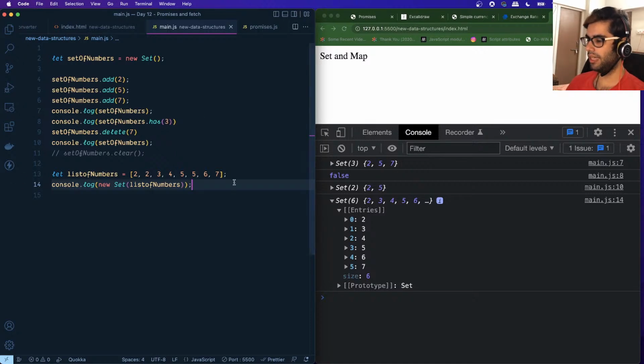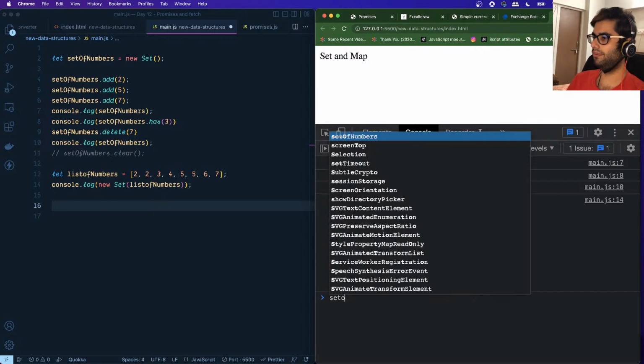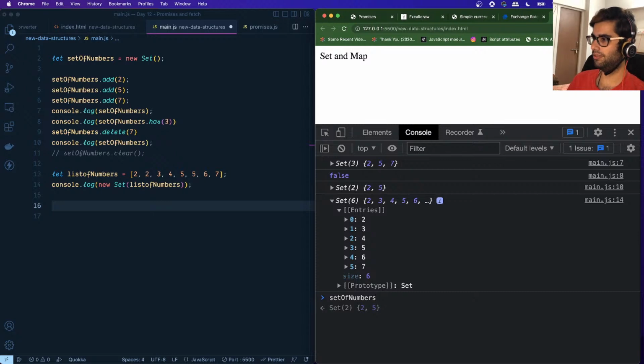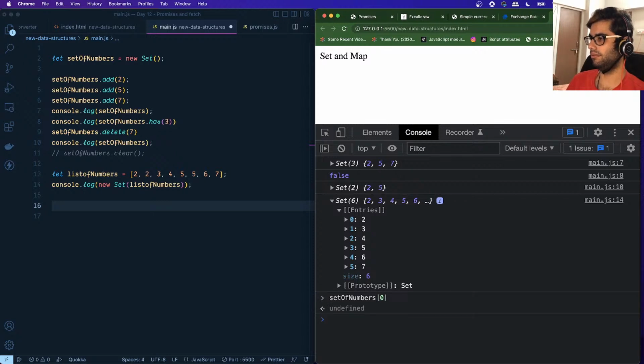So suppose you want to read the values of a set. If you try to do something like set of numbers, right, and so I want to access, for example, the first value, I can't do something like this. It's not giving me anything. This is not an array, right? We get something known as entries. Okay, so in order to access that, we can make use of the values.